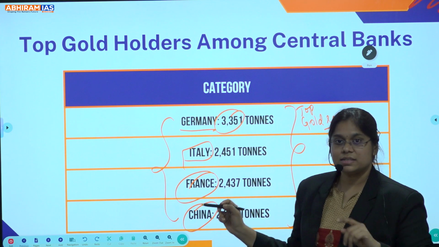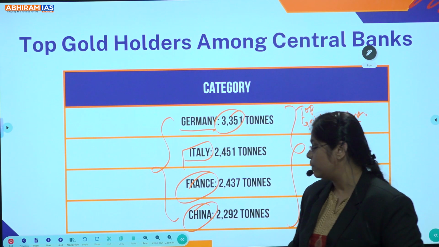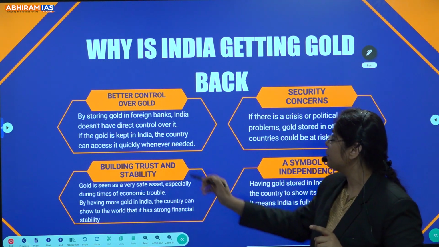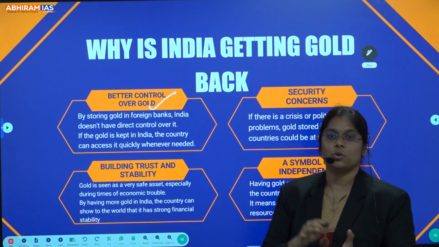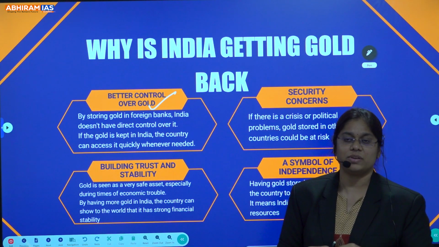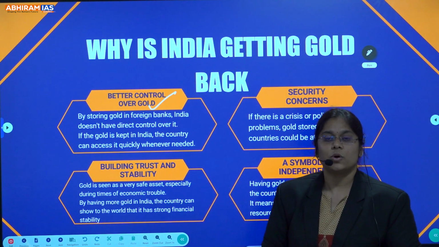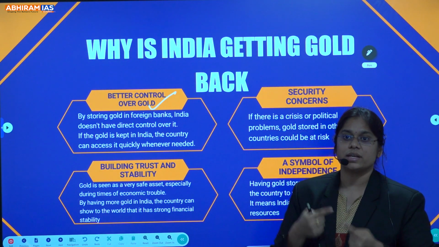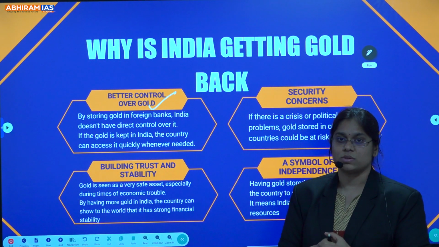Now further, let's see why India has brought gold back. There are 4 major reasons. One is better control over the gold. If we have any fights with other nations, they may seize our forex reserves. So that is why India is trying to get our gold back as soon as possible.